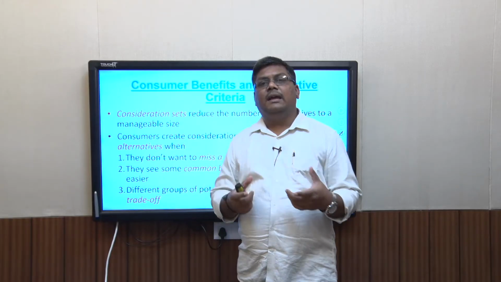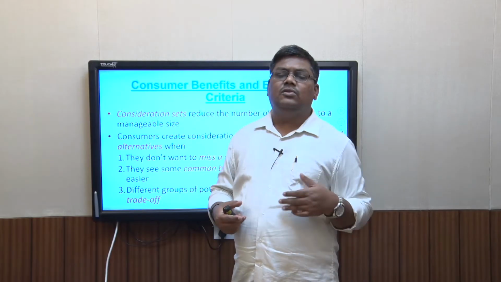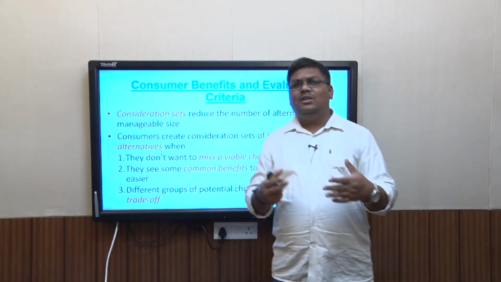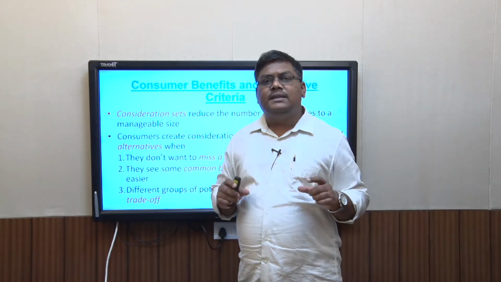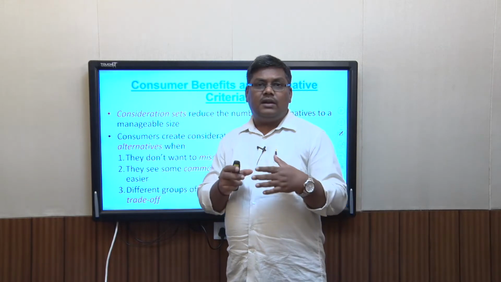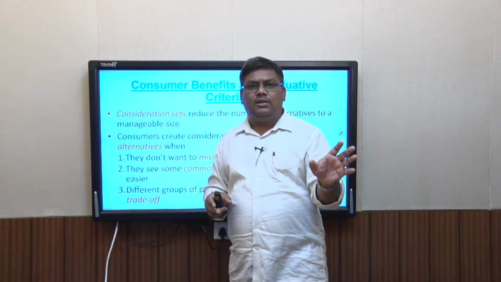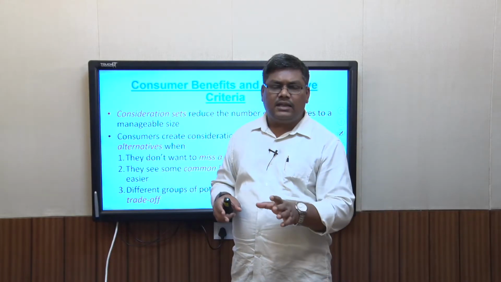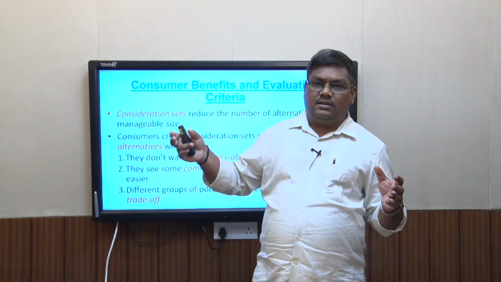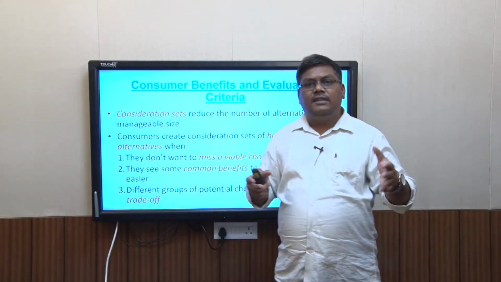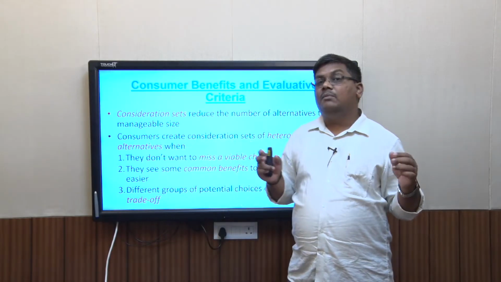Now if I am looking for a camera, and my consideration set is equivalent to a Nikon, or looks alike to a Nikon, then the number of products or brands that I am looking at will be similar, right? But when I am looking for a camera and I'm looking at different kinds of brands, on one end I'm looking at Nikon, on the other end Casio, then Canon, and some other brand which somebody has heard about, and all of them vary among each other. So they form a heterogeneous group, and there I'll have a greater number of choices.